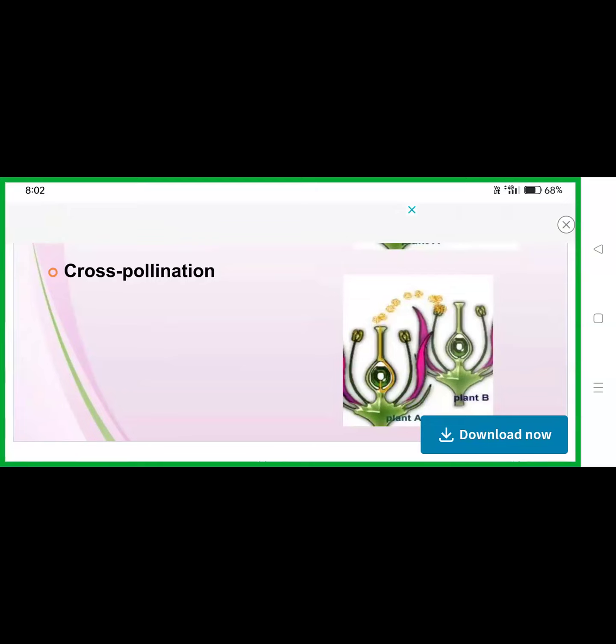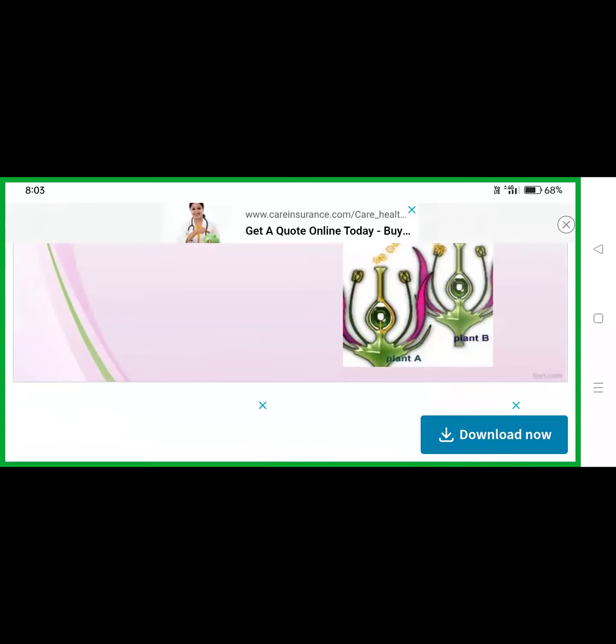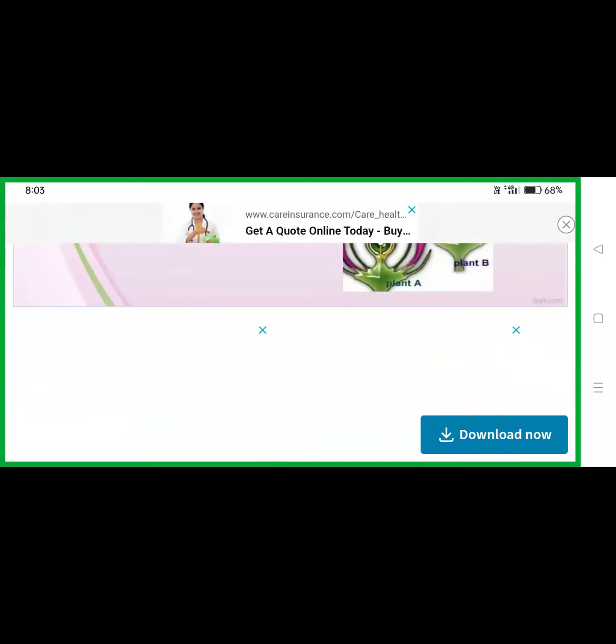It can occur in both unisexual and bisexual flowers. That is cross-pollination. The transfer of pollen grains from the anther of one flower to the stigma of another flower is called cross-pollination. So first you have to understand the definition. After that, I will explain what autogamy is.